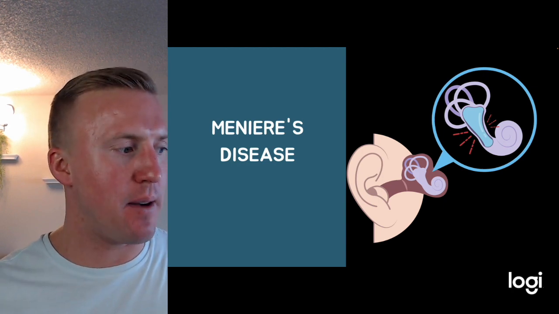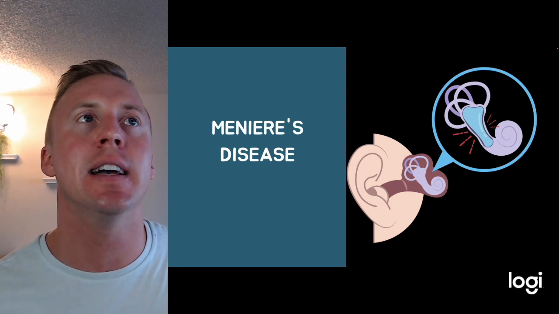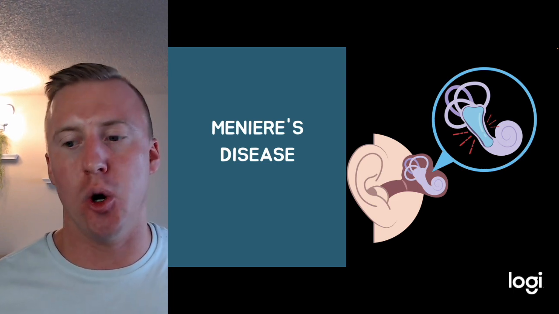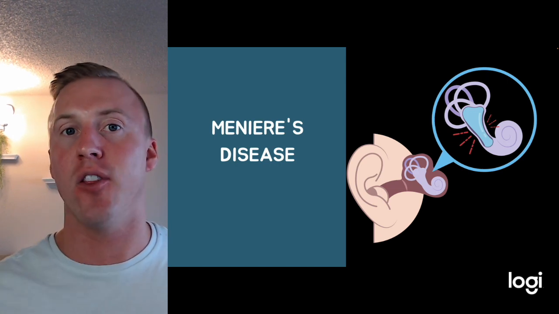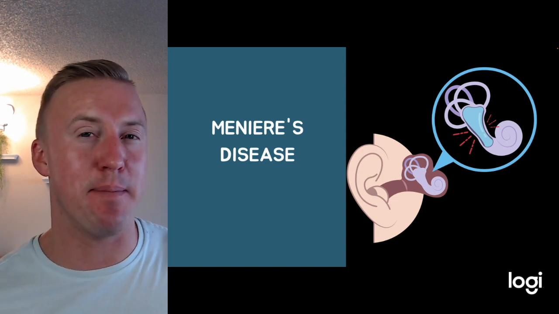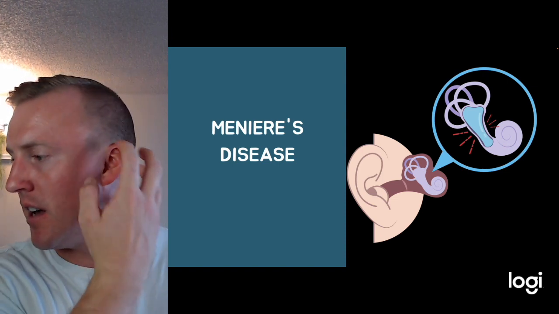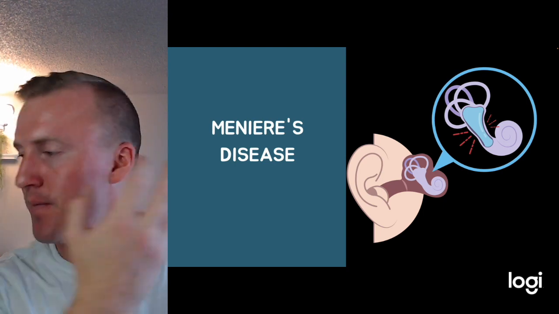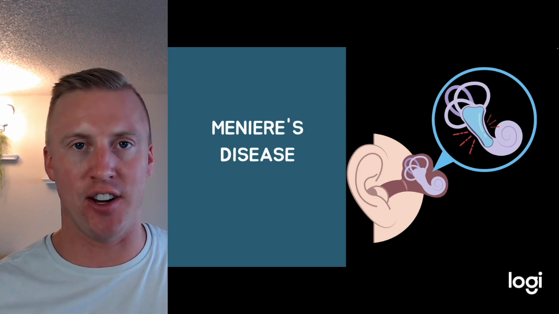Some of the common signs and symptoms we'll see with Meniere's disease is that the vertigo comes on more randomly, it's not usually positional, and it lasts a lot longer than BPPV. The other things that make it different are that you usually have tinnitus and some degree of ear fullness, and also some degree of sensorineural hearing loss.